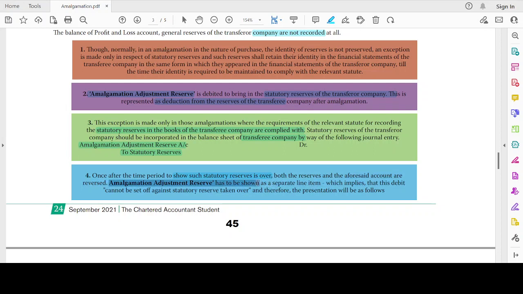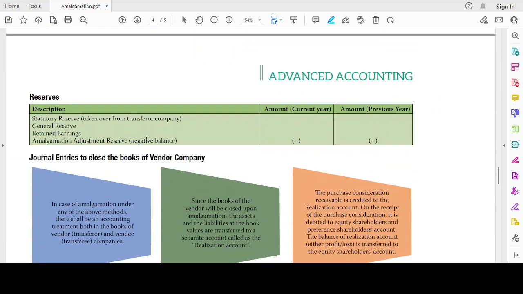This debit cannot be set off against the statutory reserve taken over, and therefore the presentation will be as follows: statutory reserve taken over from the transferor company, general reserve, retained earnings, and amalgamation adjustment reserve, which will show a debit balance.